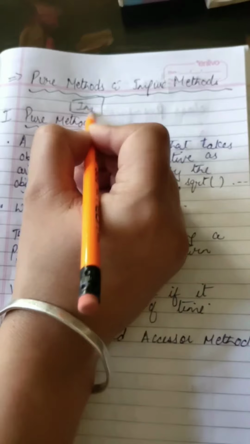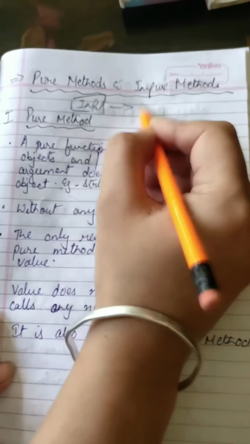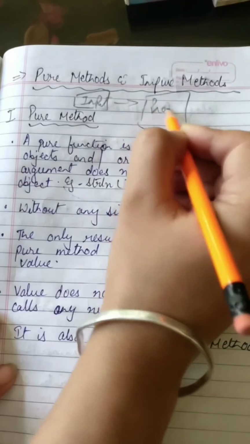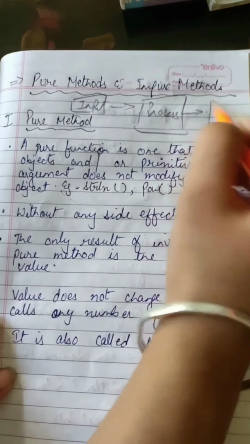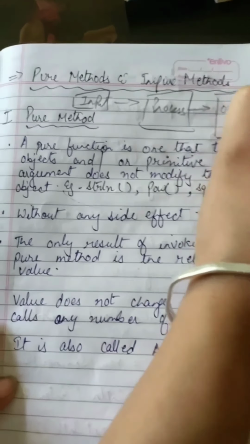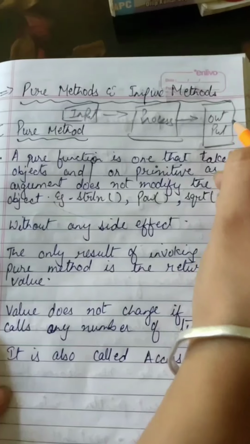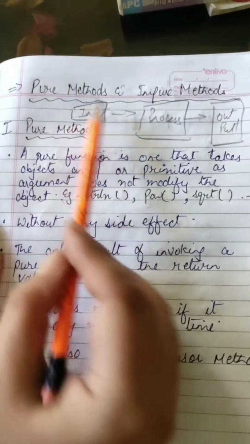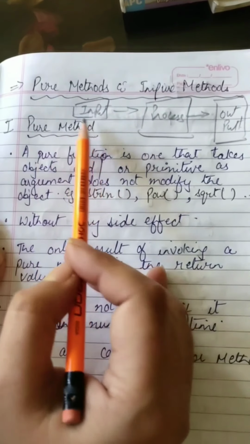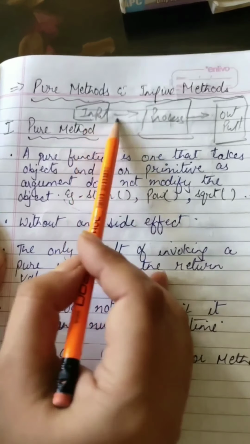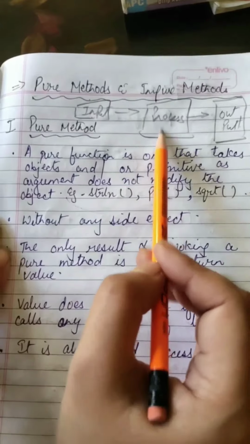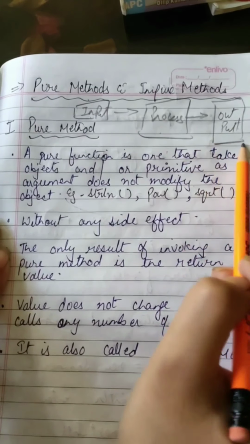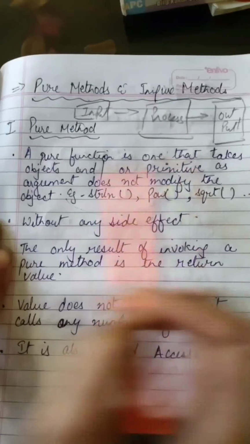We input the data, right? Then we process the data, and according to the processing, we get the output. Correct? In a pure method, whichever type of input you give to the computer, the processing will be done according to it, and the same type of output you will get.